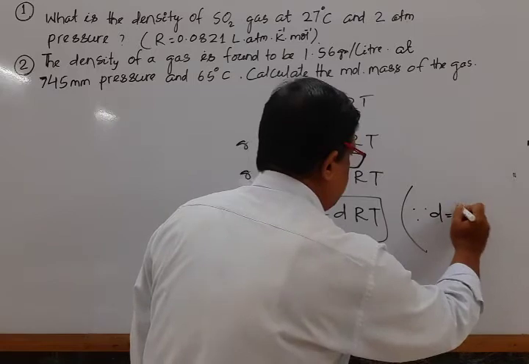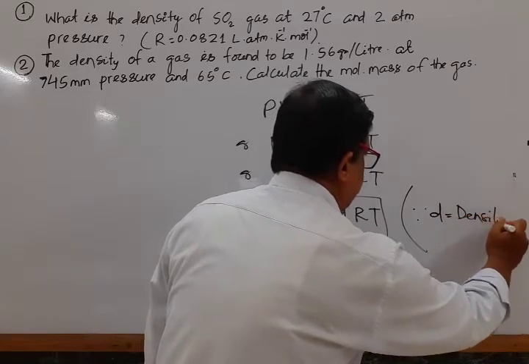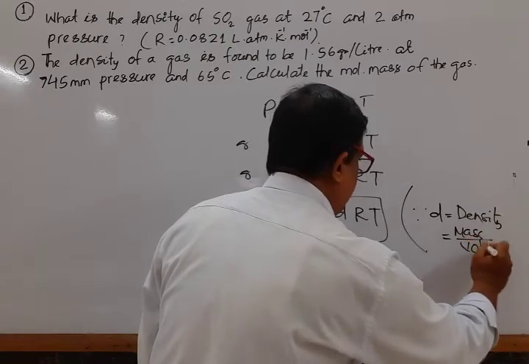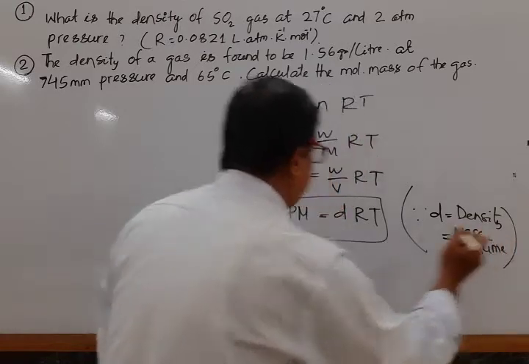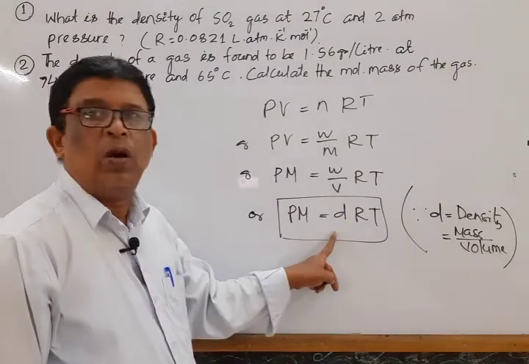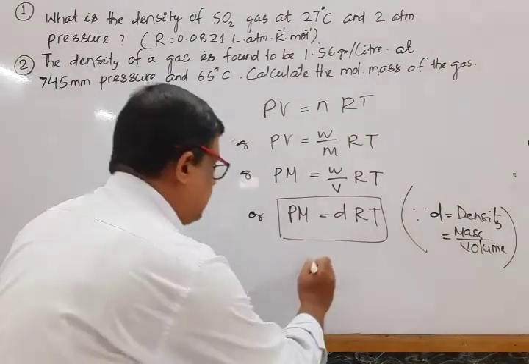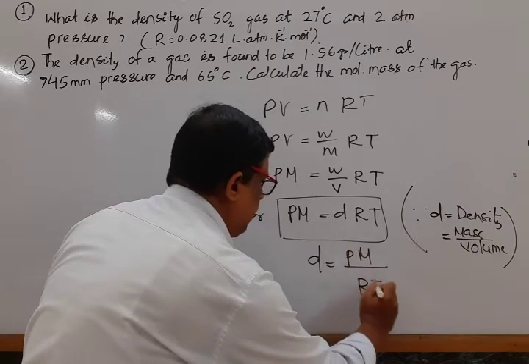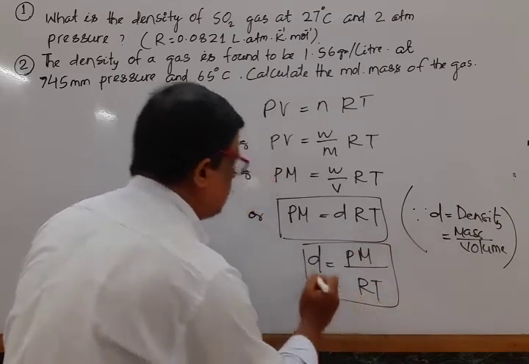D, known as density, is equal to mass by volume. So from this expression one can also calculate density, that is d is equal to PM by RT. Mark that. It is also one expression.